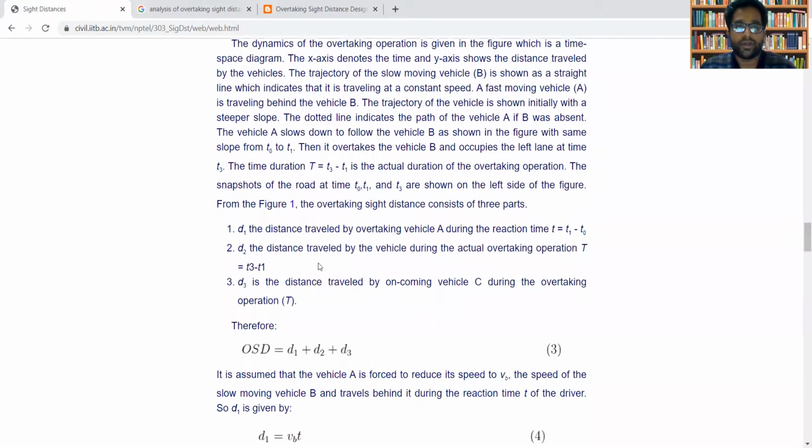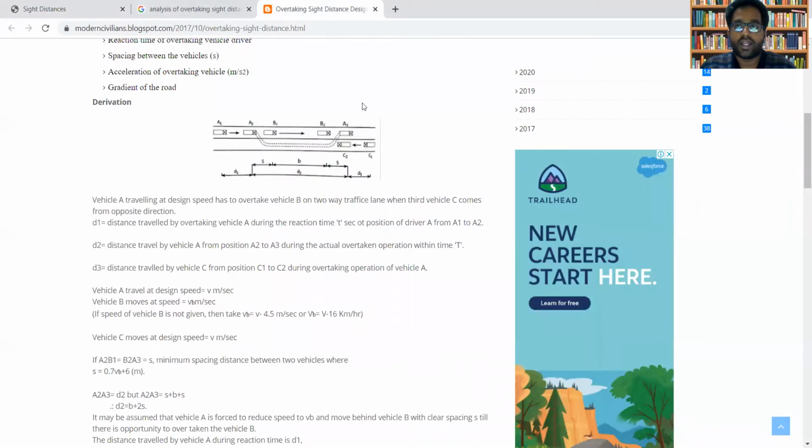Now, for analyzing the overtaking sight distance, you can observe this diagram. Vehicle A, are you able to see this figure?